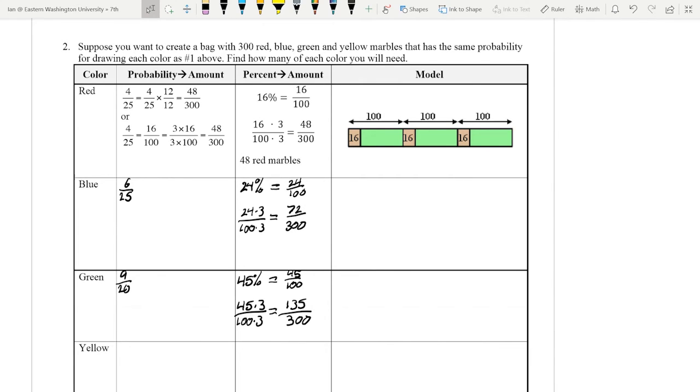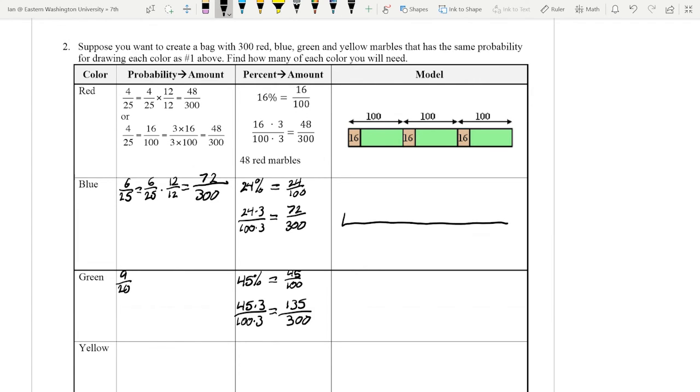Now the probability to the amount is a little bit different here. Do you guys see how they multiplied by 12? Well, that's because 25 times 12 is 300. So we're going to do the same thing. This is going to be equal to 6/25 times 12 over 12. That gets us to our 300 in the denominator, but it also gets us 72 up in the numerator.